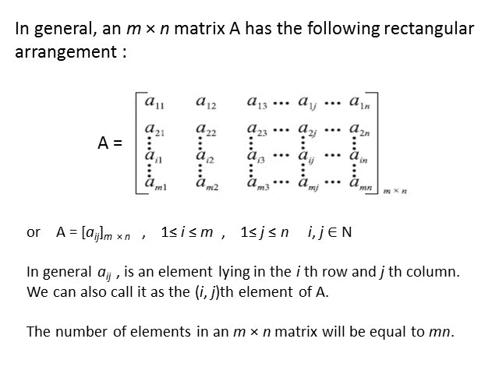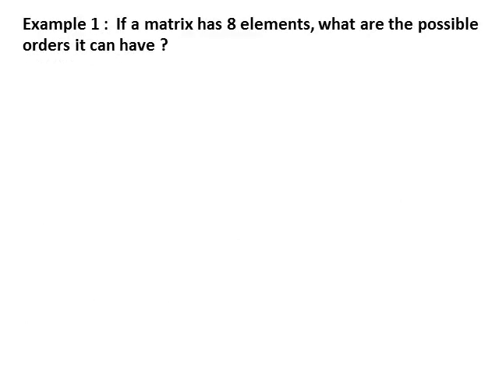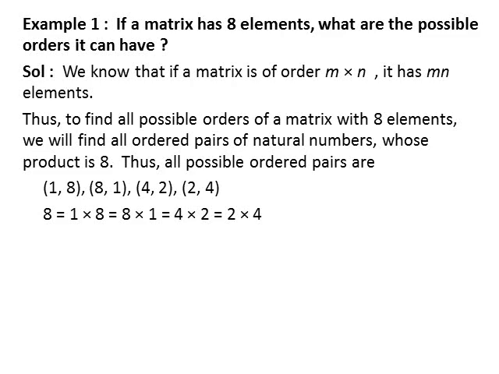The number of elements in an m by n matrix will be equal to mn. Let's discuss some questions. First one: if a matrix has 8 elements, what are the possible orders it can have? Students, we know that if a matrix is of order m by n, it has mn elements. So, to find all possible orders of a matrix with 8 elements, we will find all ordered pairs of natural numbers whose product is 8. The possible ordered pairs are (1, 8), (8, 1), (4, 2) and (2, 4).